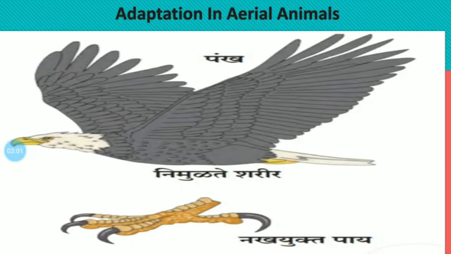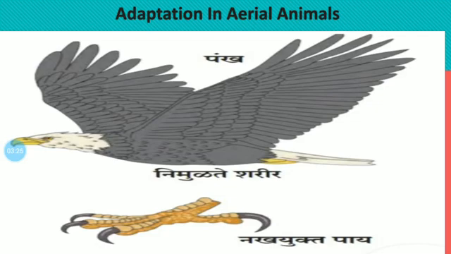So this is the most important for those animals with hollow bones, a body covering of feathers and modification of forelegs into wings. Their body is light in weight and adapted for flying.